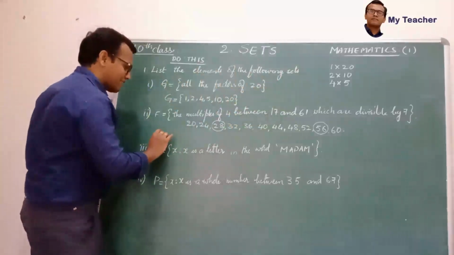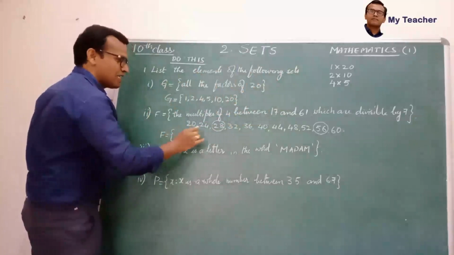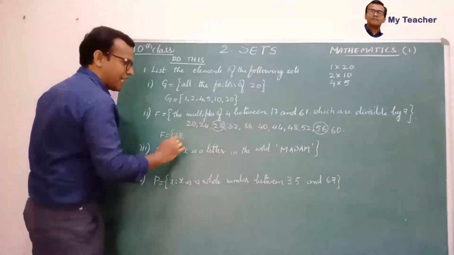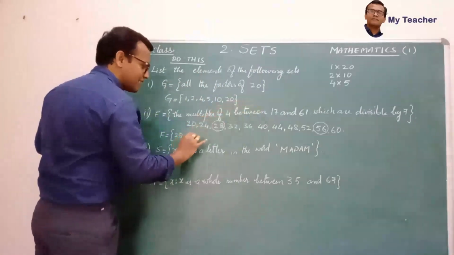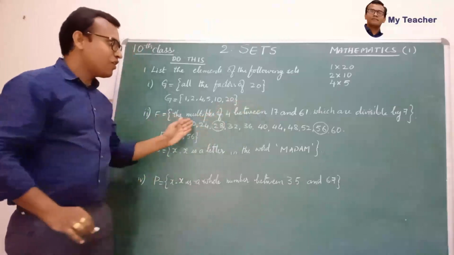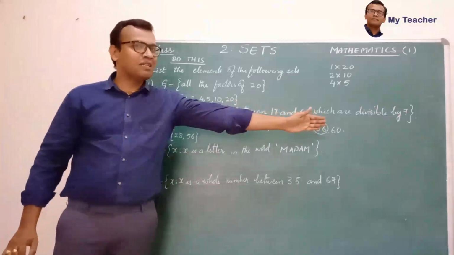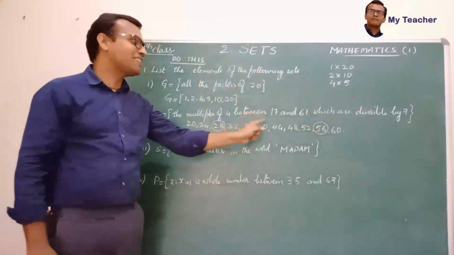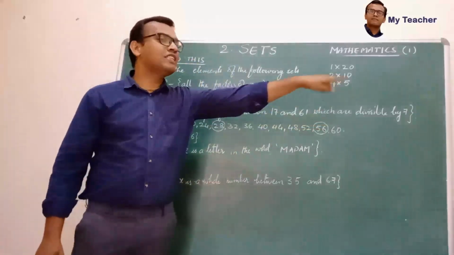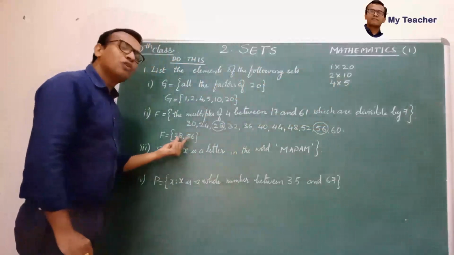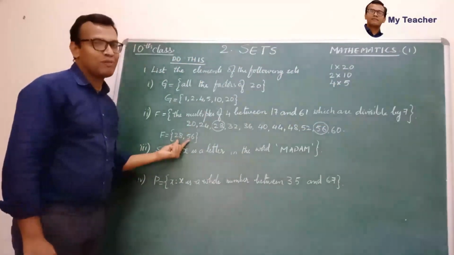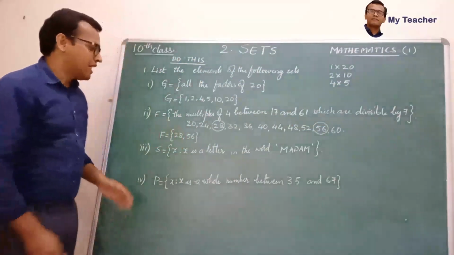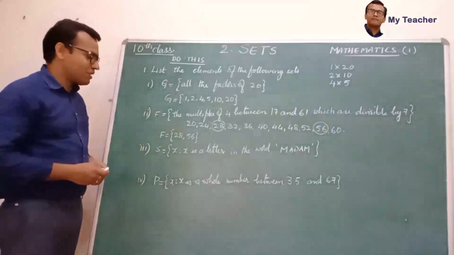So let me write the set here. F is equal to set of 28 and 56. So we are not writing all the elements, all the multiples of 4. We are writing only those multiples of 4 between 17 and 61 which are divisible by 7. These two are the only two elements which are divisible by 7, right? Now let's see the next one.